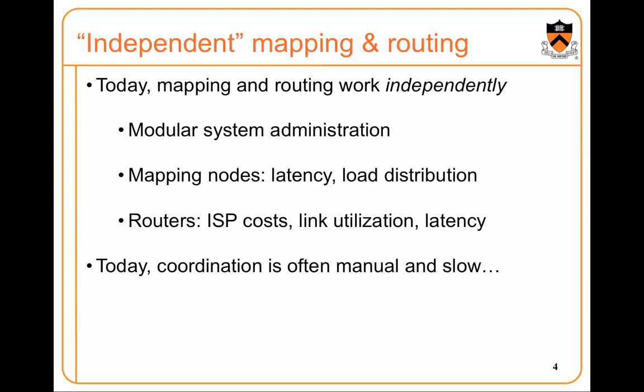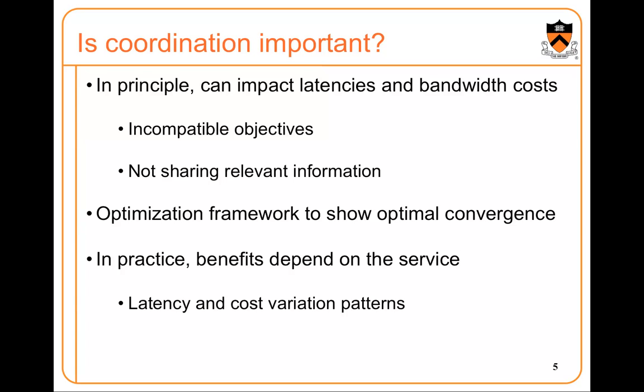And today, coordination between these two systems is often manual and slow. The question that we're asking is, can coordination help? We show in this work that, in principle, coordination can impact latencies and bandwidth costs pretty significantly. If mapping and routing have incompatible objectives, the service can end up in a situation where it neither has the best cost nor the best performance in terms of latency. But not sharing relevant information between the two systems can also be bad. In particular, link information is pretty important for the mapping system to make better decisions.